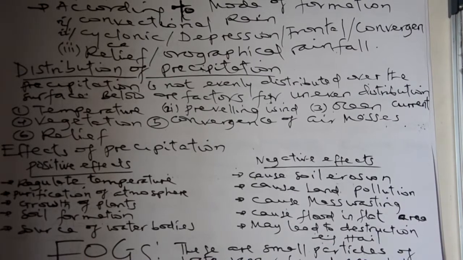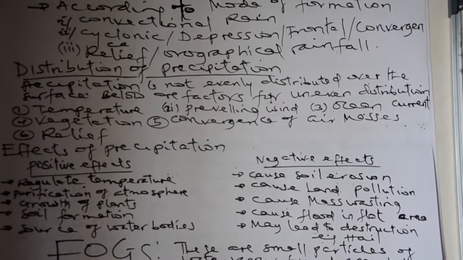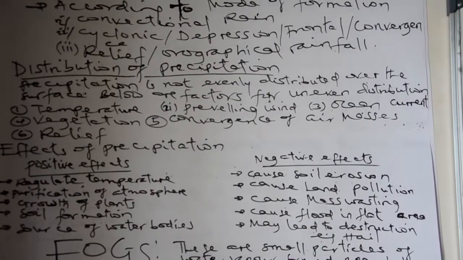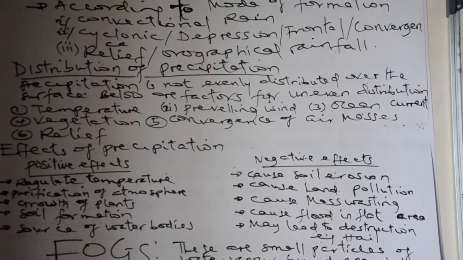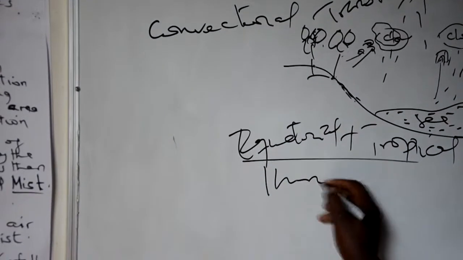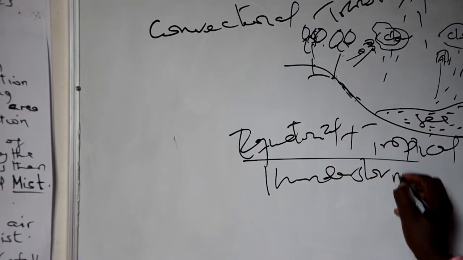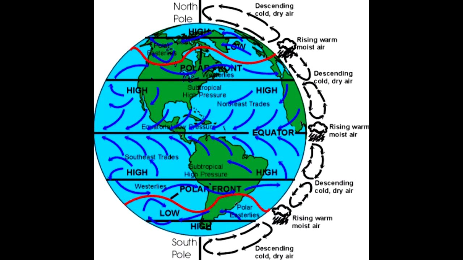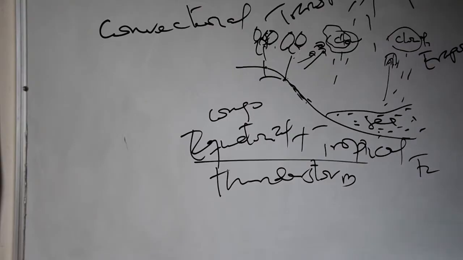This type of rain is common in equatorial and tropical areas, and it is always accompanied by thunder and lightning. Therefore, most of this kind of precipitation takes place in equatorial areas, for example Congo, or tropical areas, for example Tanzania, especially in the area of Ngorongoro or Serengeti.